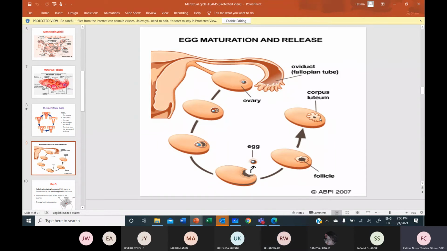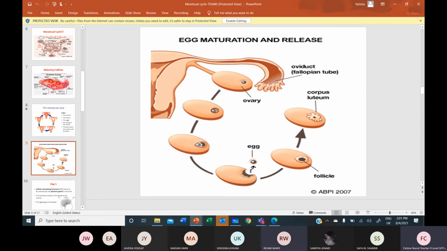Or for example, the embryo has come and implanted itself. Now what will happen? Corpus luteum has to break down on day 28 so that a new cycle may start. So if fertilization has taken place, and the embryo is formed and has implanted itself in the uterine lining, what will happen to the corpus luteum now?